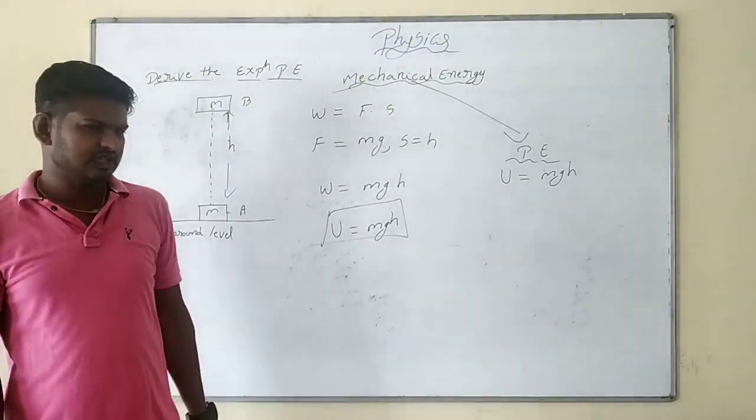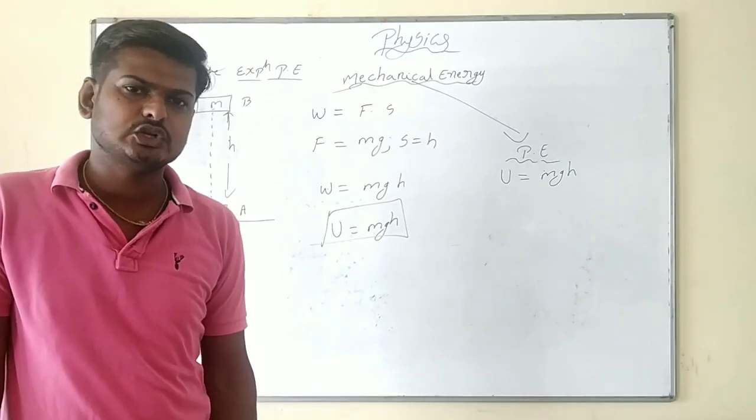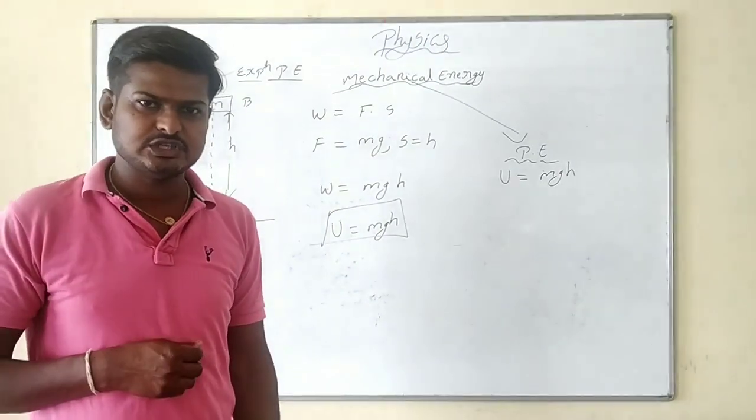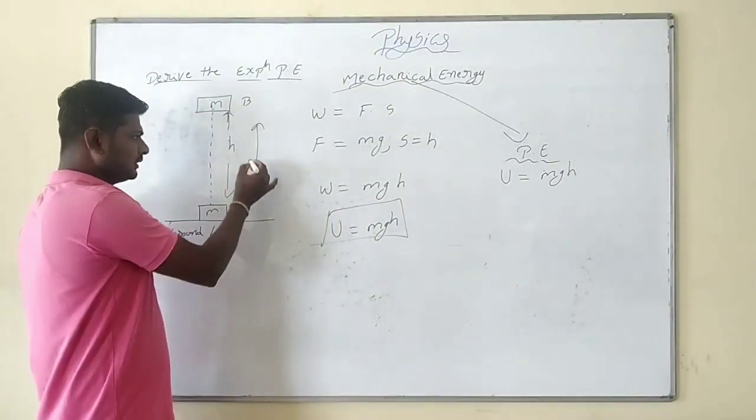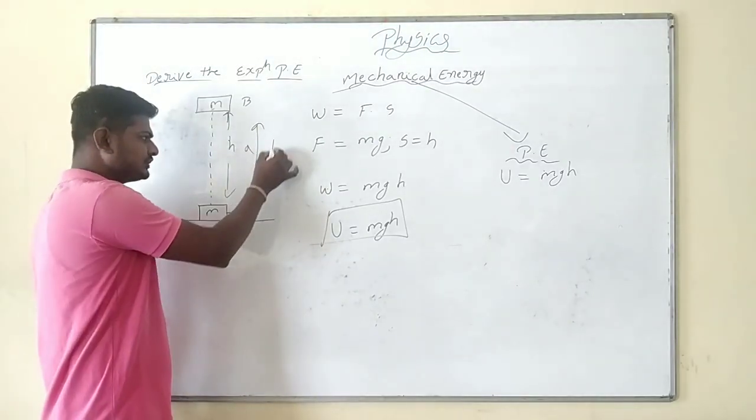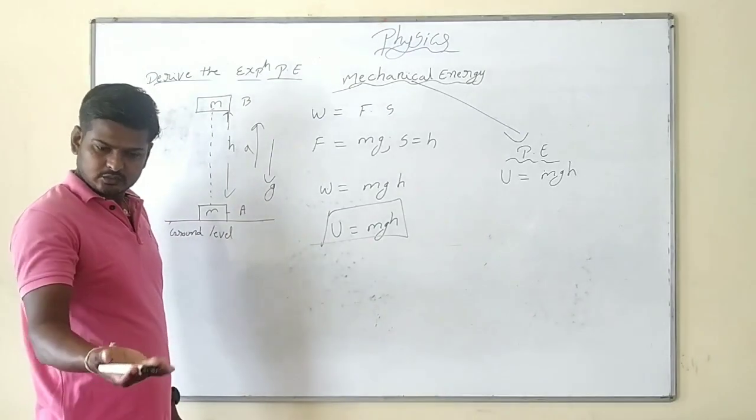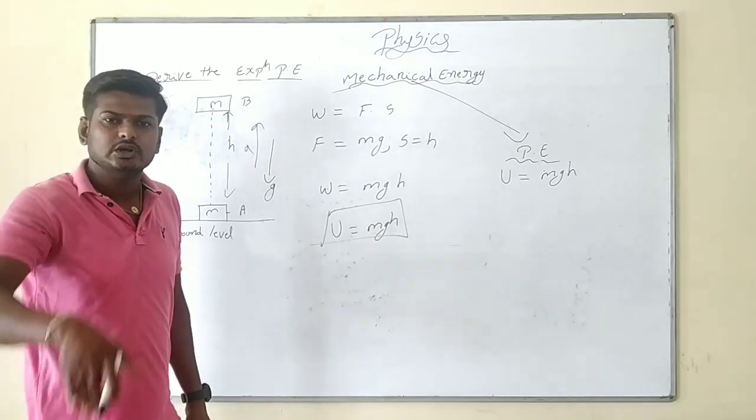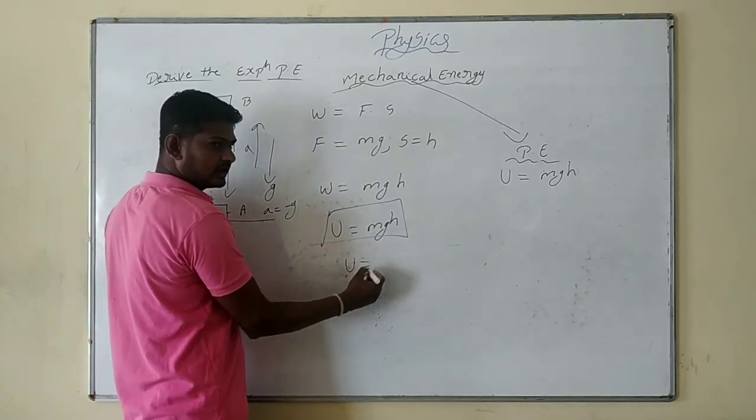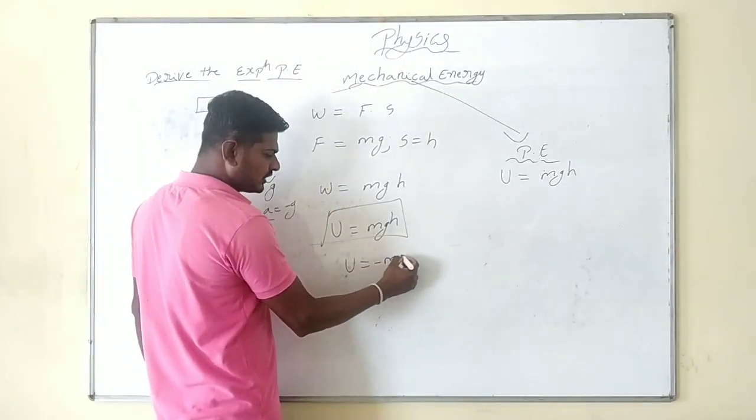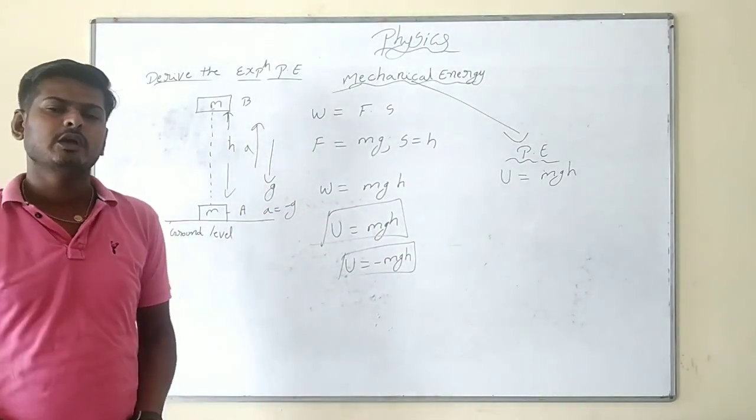Actually, the potential energy is not plus mgh, it will be minus mgh. Gravitational potential energy will be minus mgh. Why is it minus mgh? When you move the object upwards, the acceleration of the object is upwards, but gravity is acting downwards. When the object moves upwards, gravity acts downwards, which means a is equal to minus g. So the gravitational potential energy in general we write as minus mgh.